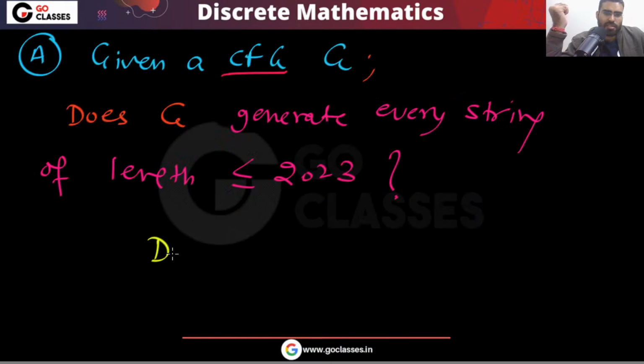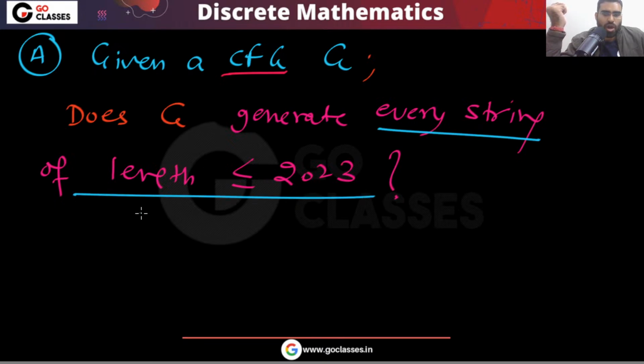This problem is decidable. You can write an algorithm for this. How will you write the algorithm? Very easily, because how many strings do you have to check? Every string of length less than 2023. So how many strings? A finite number of strings. You have to check a finite number of strings.